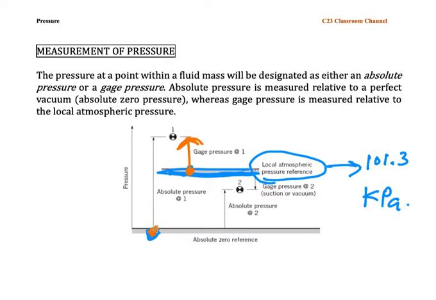Please bear in mind that in absolute pressure there is no negative value, but in gauge pressure you will have positive values and you will have negative values like this. If you have a negative value for gauge pressure, it means that your pressure is less than the atmospheric pressure. As stated here, if the gauge pressure is negative, you have slightly a vacuum condition or a suction condition.